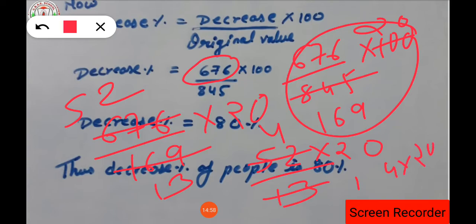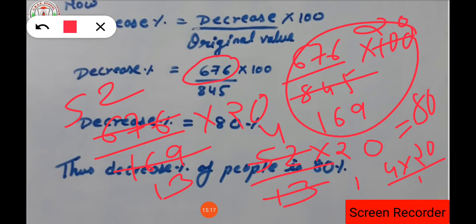Now again what number are we getting? 4 into 20 is left upon 1. Upon 1, that means the denominator 1 does not have any value. So 4 into 20 will become 80. So the answer for the decrease percent is 80%. Clear everyone? You know now how to solve.